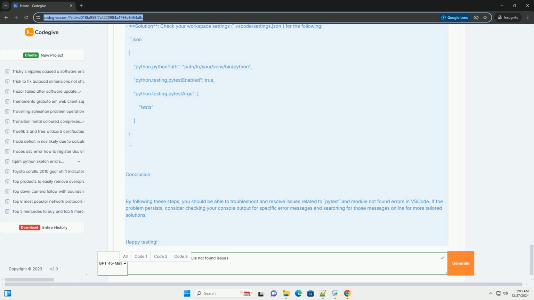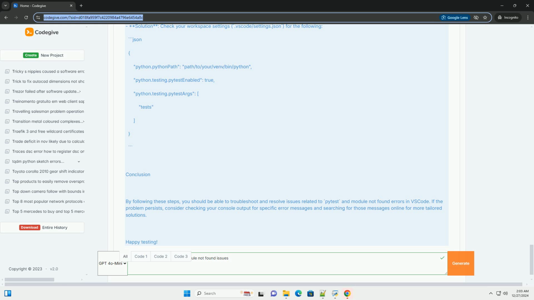Common causes and solutions. 1. Incorrect import paths. Ensure that your import paths are correct. If you are getting a module not found error, double-check the module names and their locations. Solution: use relative imports or adjust your Python path.